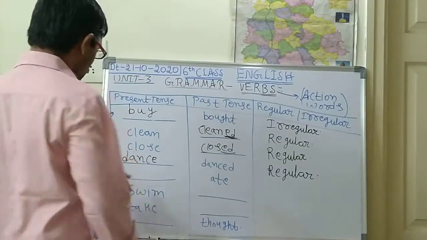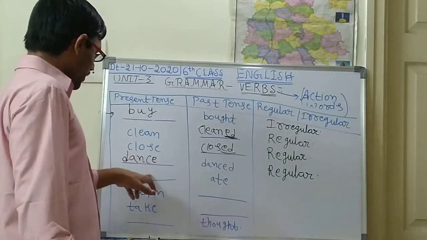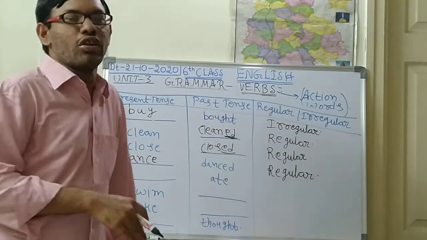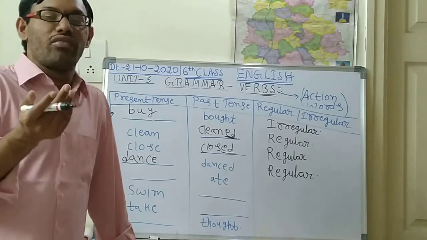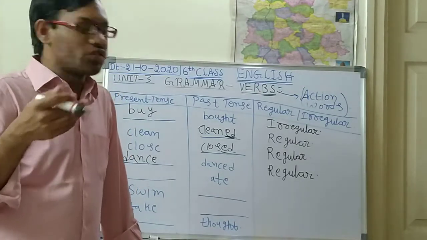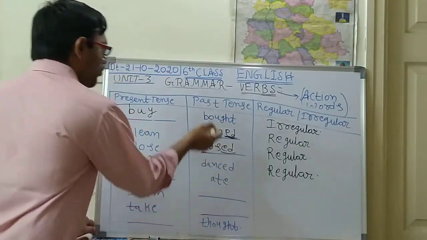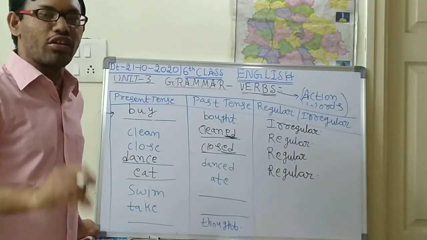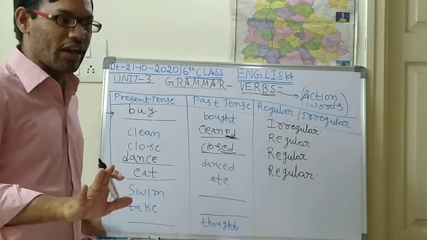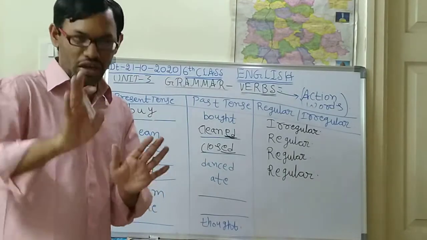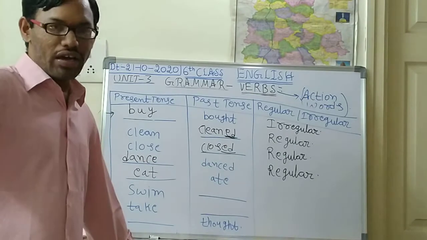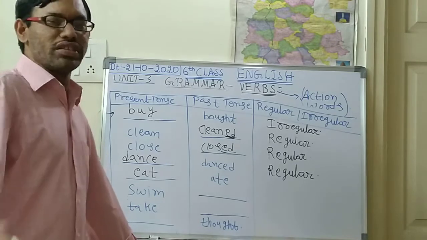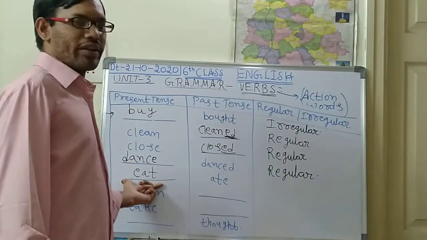Okay, so next, what is the next one? Here ate is it. Ate means to eat in the past. I ate breakfast. I ate my lunch. Like that you will say. For this ate, what is the present form? Eat. I will eat later on, you will say. Right now I am listening to the class, please don't bring me food, I will eat afterwards. At 1 o'clock I will eat. Like that you will say. Is it right, children? So that is eat in the present form.